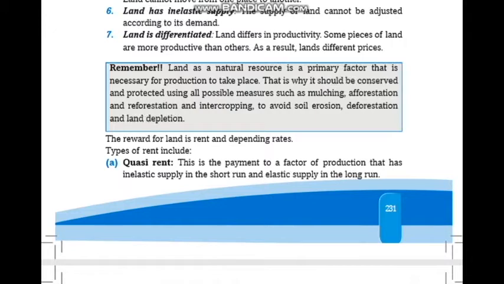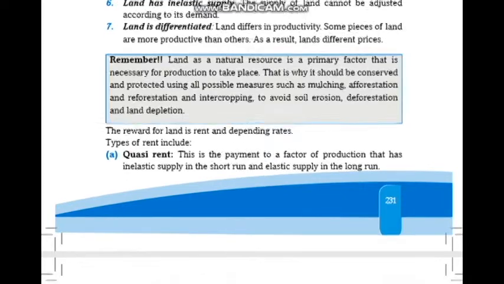Land is differentiated. Lands differ in productivity. Some pieces of land are more productive than others. As a result, lands have different prices. Remember, land as a natural resource is the primary factor that is necessary for production to take place. That is why it should be conserved and protected using all possible measures such as mulching, afforestation, reforestation, and intercropping to avoid soil erosion, deforestation, and land depletion.